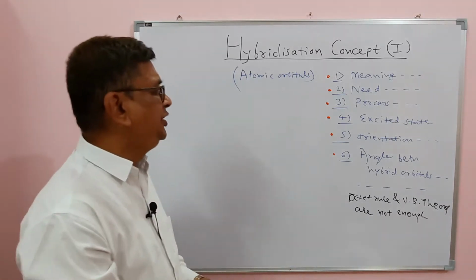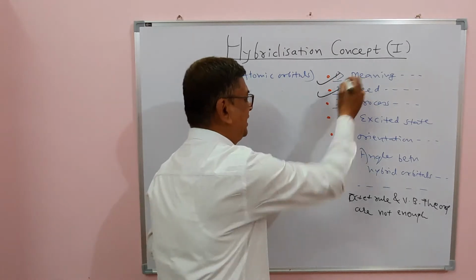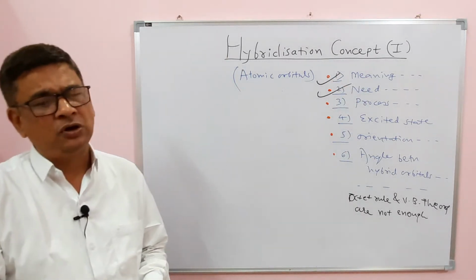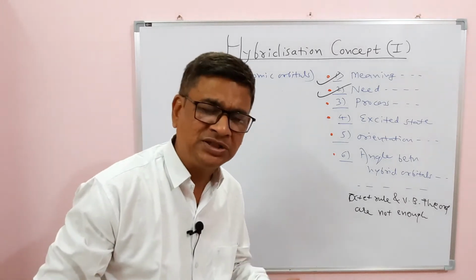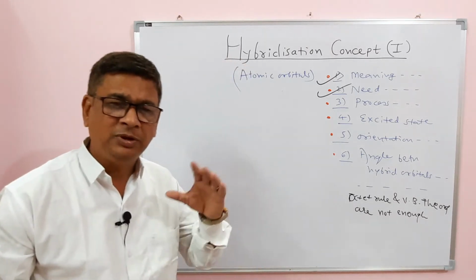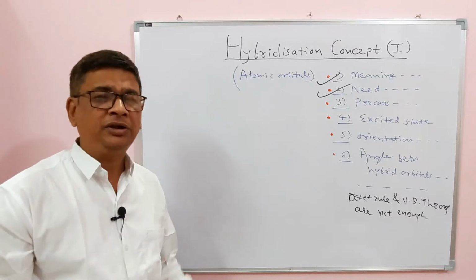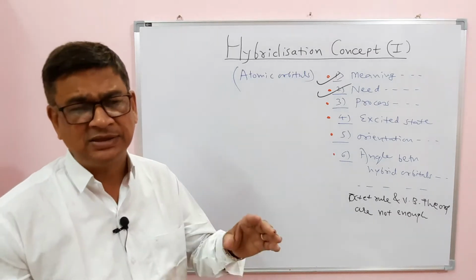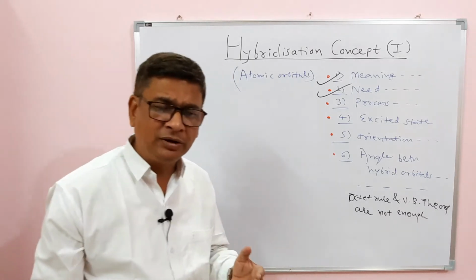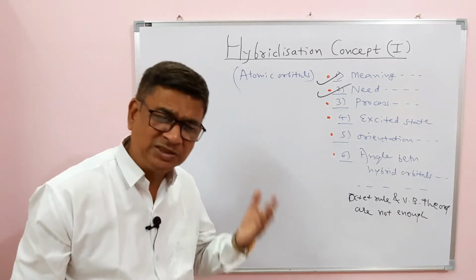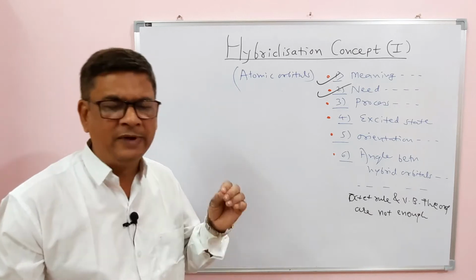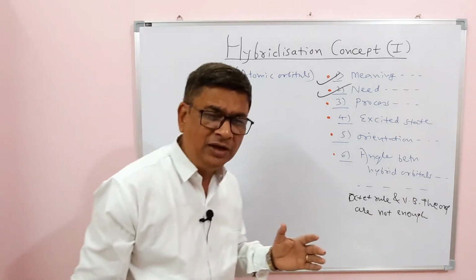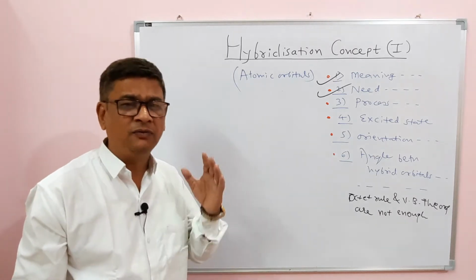Then why is there a need for the concept of hybridization? Do you know how the bonds are forming? What is the octet rule? Why are atoms not stable? If you go through all that basic background, the octet rule is not sufficient to explain the covalent bond. In many cases, there is an incomplete octet, and in some cases an expanded octet. Also, valence bond theory that we have seen in the previous session is not enough to explain the correct valency.